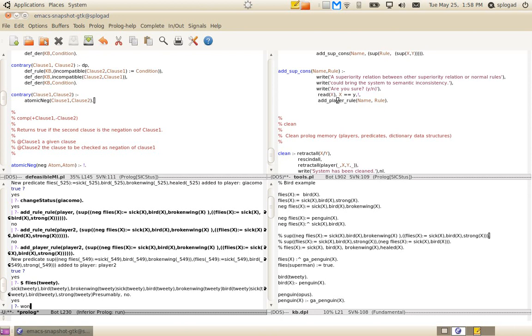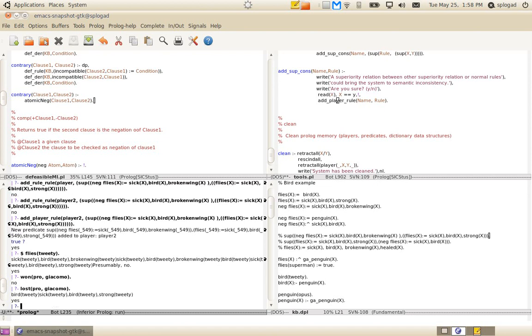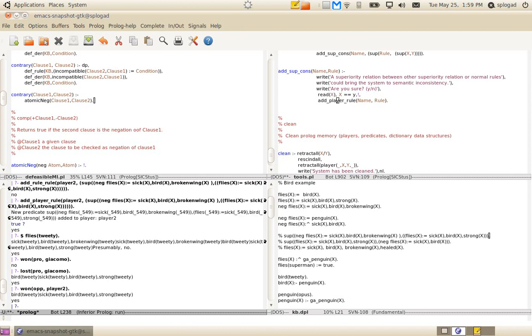So if we ask the system, win proponent Giacomo, you say no, and lost proponent Giacomo, yes, of course, because he has not got more rules, and the key claim is not feasible in this final state. On the contrary, the opponent, that is player 2, won.